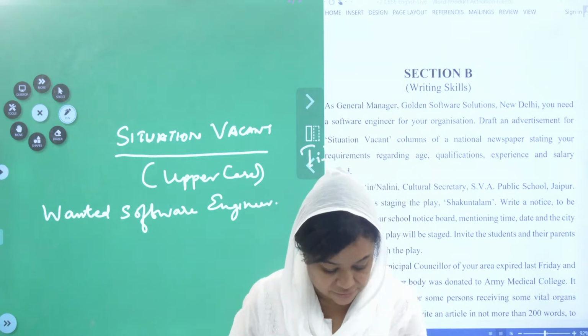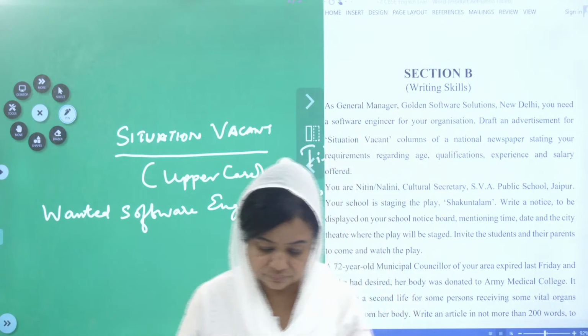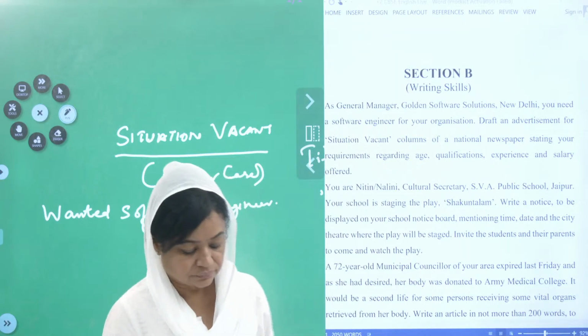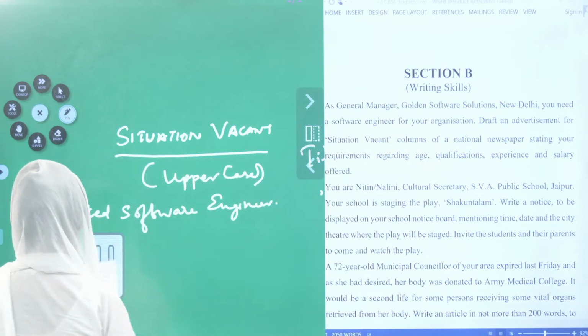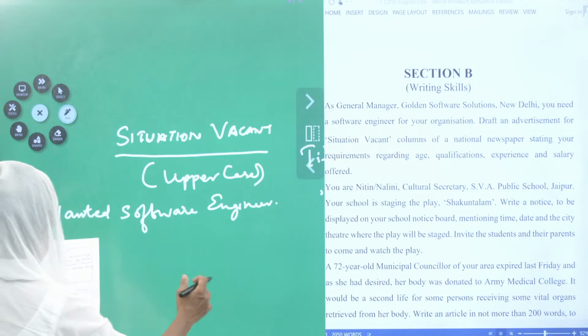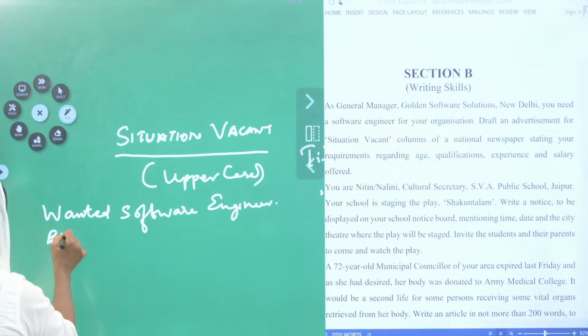Okay children, uppercase letters: wanted software engineer, and what will you write? BE, BTech.